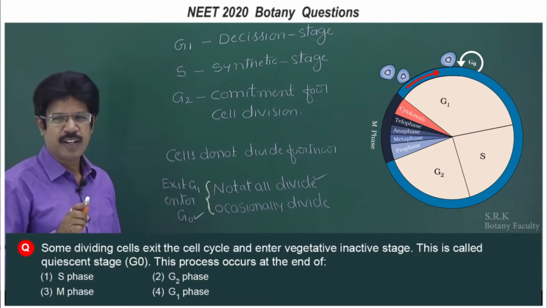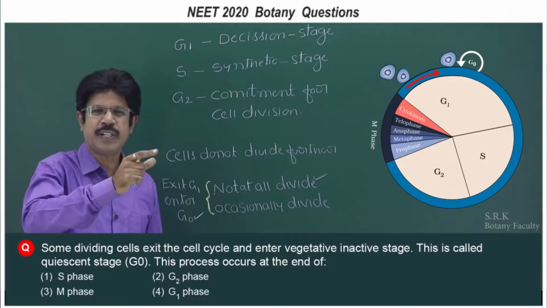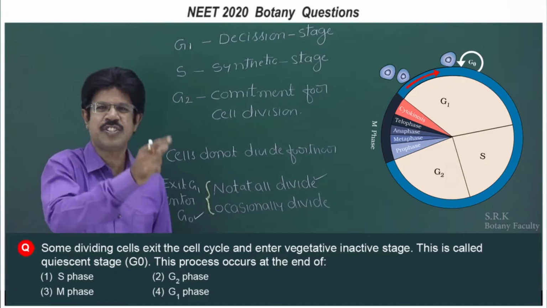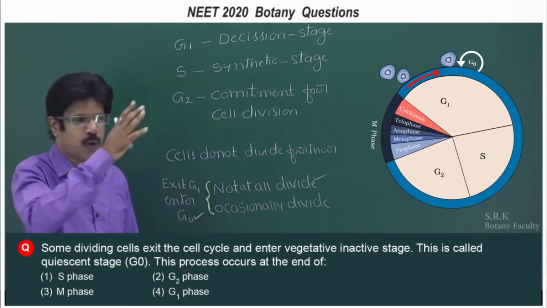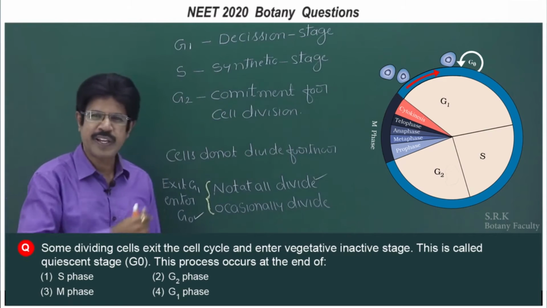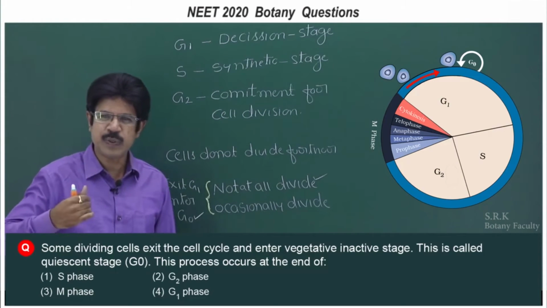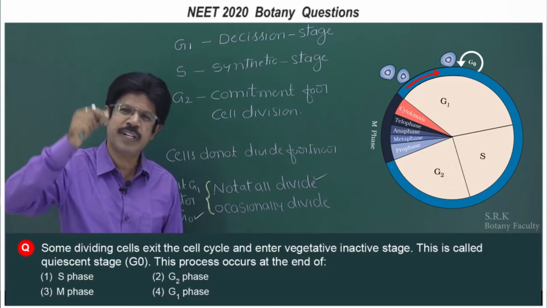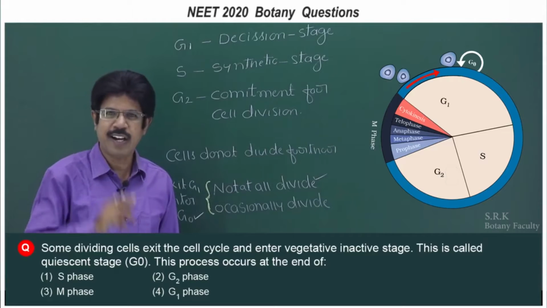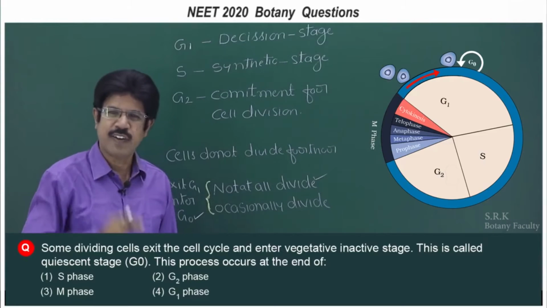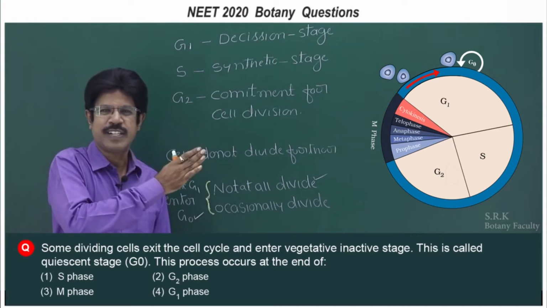When the cell is to exit or enter, first it has to enter into a stage, what do you call it, the decision stage, that is G1. When it receives the go ahead signal, it enters into S. When it does not receive the go ahead signal, it enters into G0. G0 is metabolically active. There is no proliferation of this cell unless a situation demands. Whenever there is a requirement, it exits G0 and enters G1.